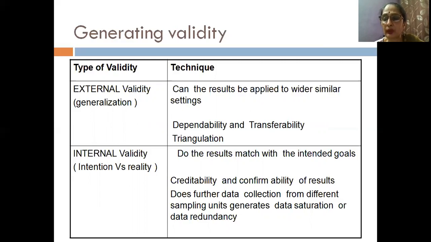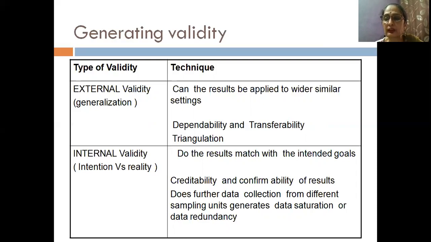Have you been able to get that in-depth knowledge, insights that are now available to you as solutions to your propositions or your research questions, which means have your sampling units been able to generate enough data, information, and that information